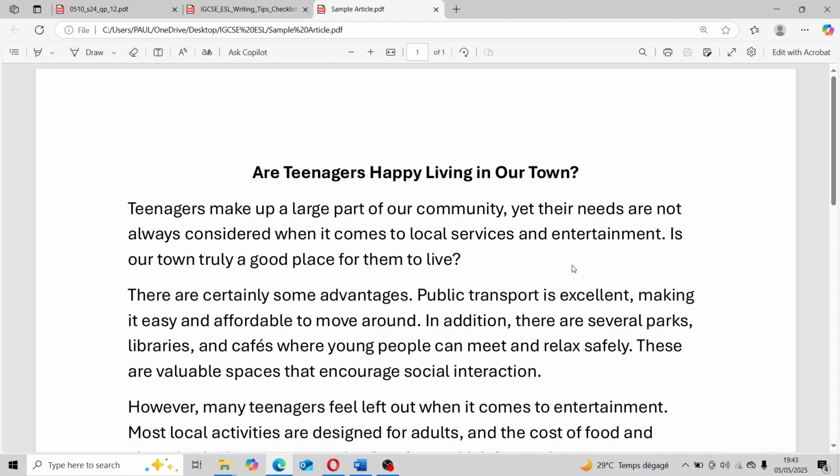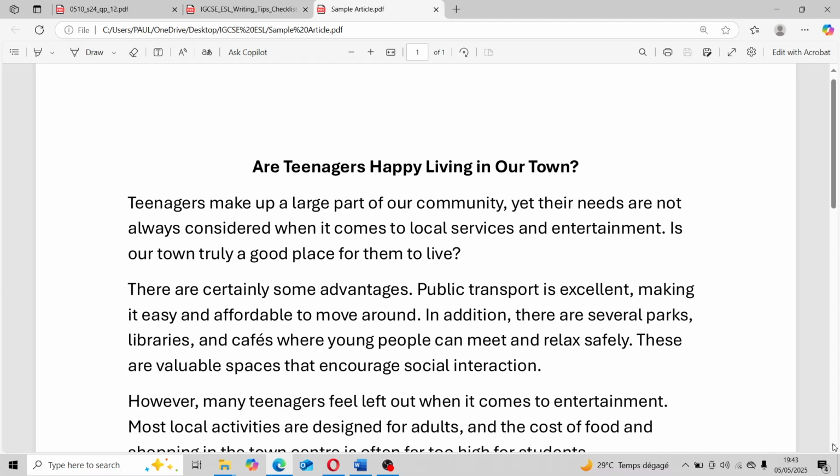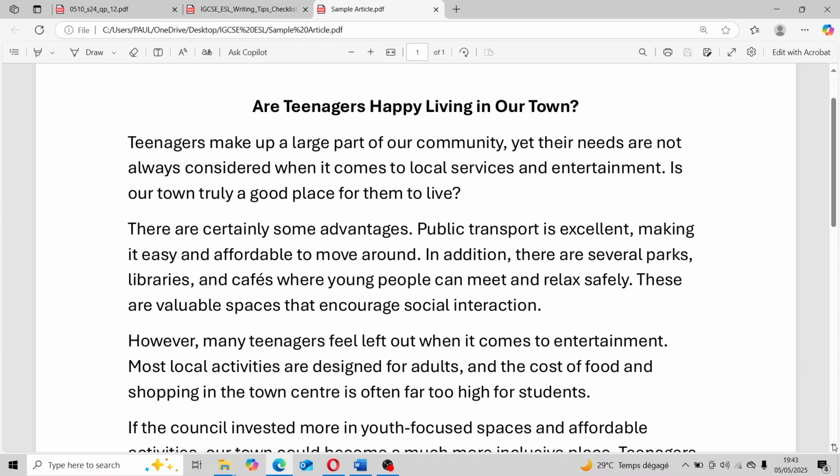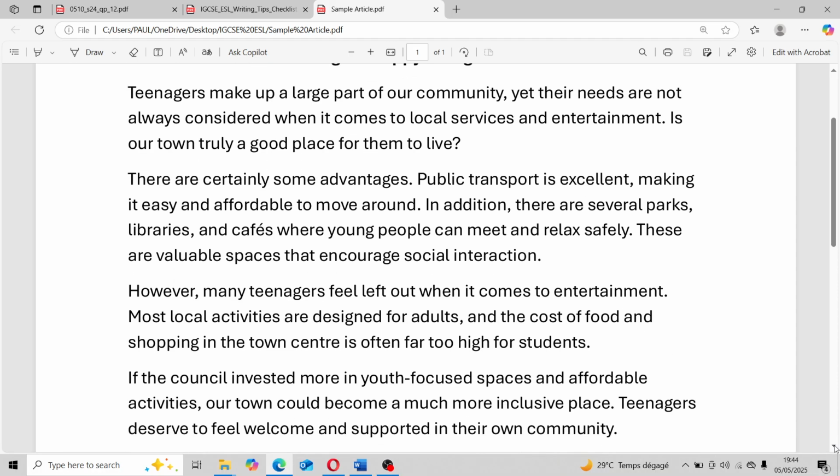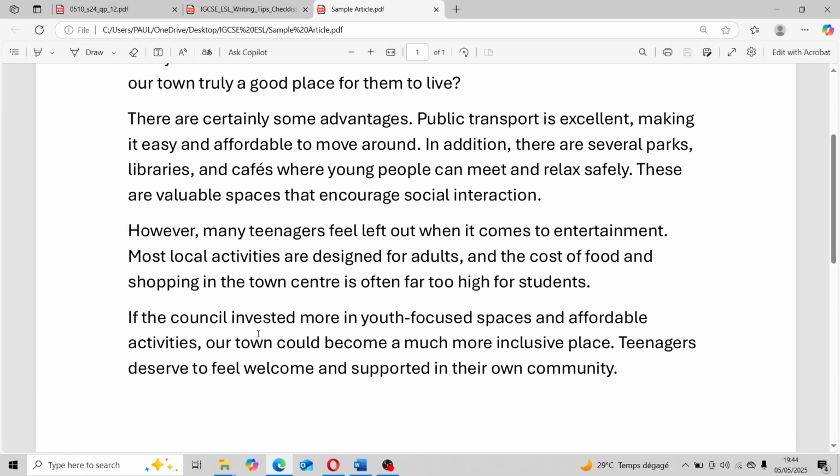Now you can pause the video and go through this yourself, and then you'll be able to identify how we've structured it. The introduction here, the advantages, saying that the town is good, saying that the town is lacking some things that they need, and the conclusion. So what should be done.